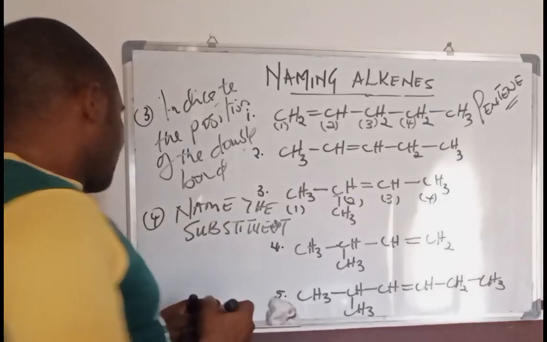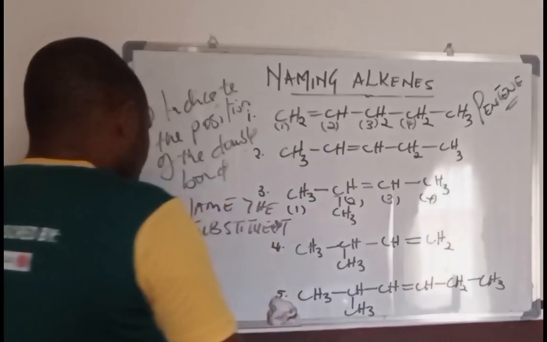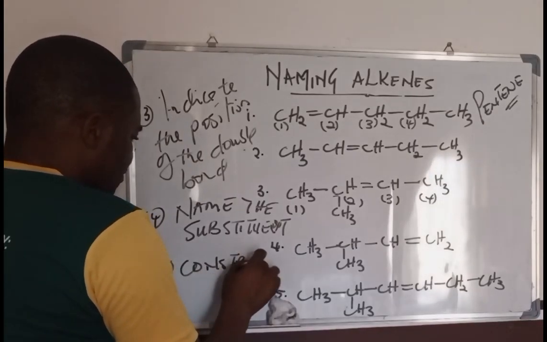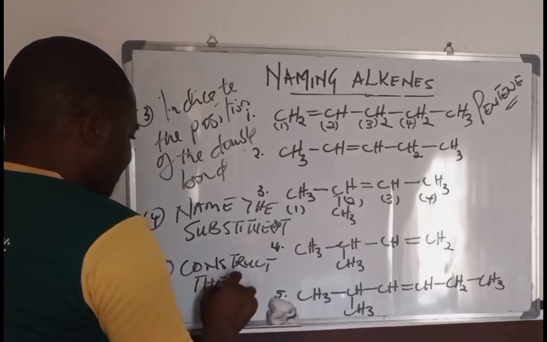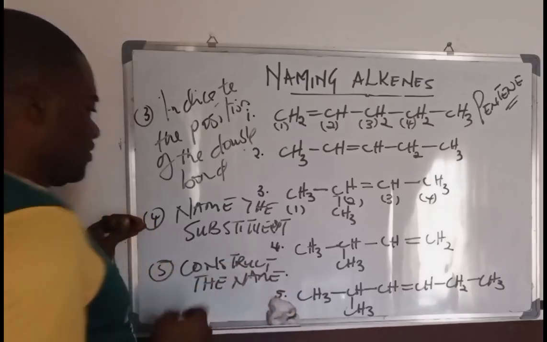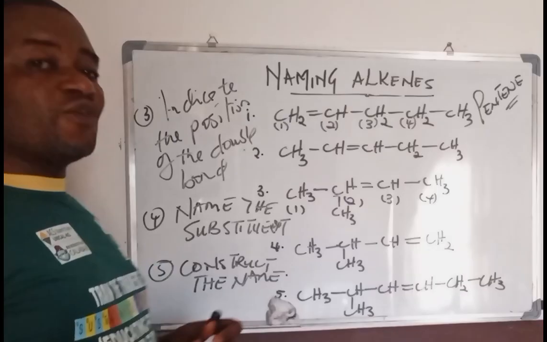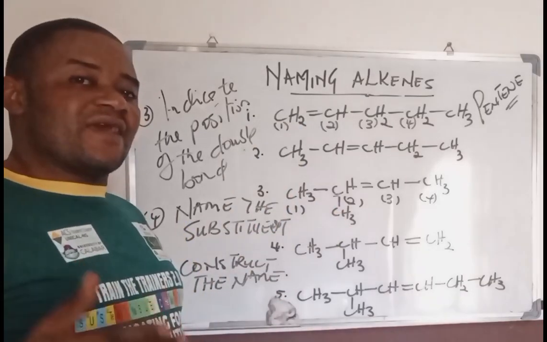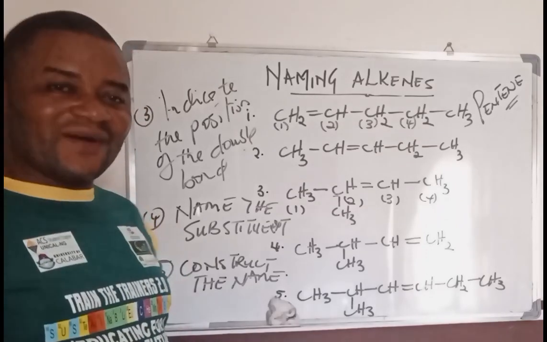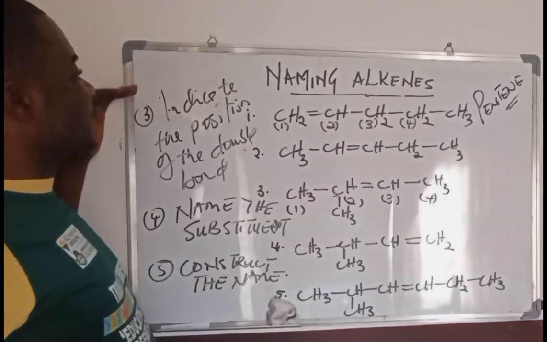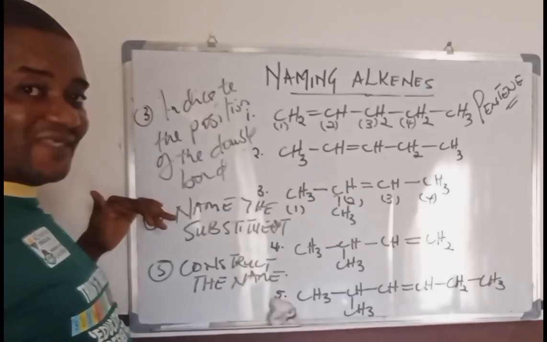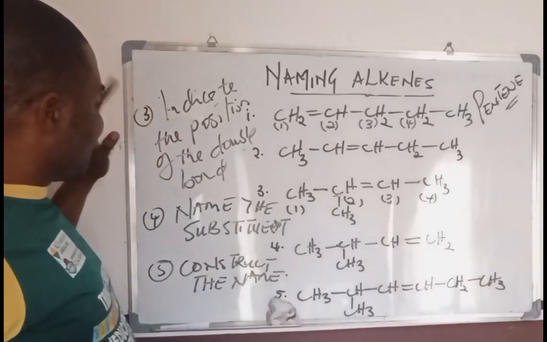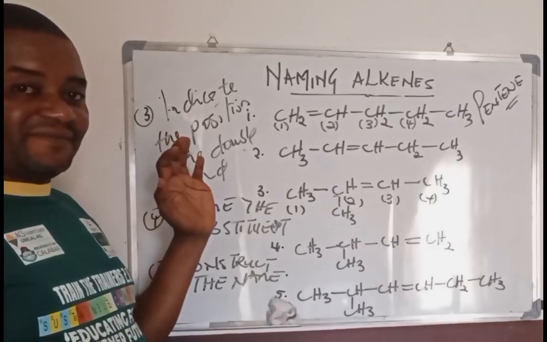And then finally, which is the number 5, you will construct the name. By constructing the name, you must understand the fact that it's an alkene, so the name must end with ENE. Now we are going to construct the name, after we have dealt with the 4 basic stages. The 5th stage is to construct the name from the understanding of the 4 basic criteria.